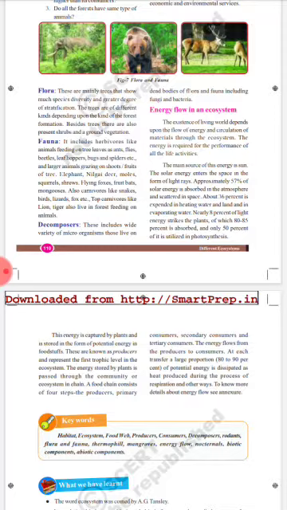This energy is captured by the plants and is stored in the form of potential energy in foodstuffs. These are known as the producers and represent the first trophic level in the ecosystem. The energy stored by the plants is passed through the community or ecosystem in a chain. A food chain consists of 4 steps: the producers, primary consumers, secondary consumers and tertiary consumers. The energy flows from the producers to consumers. At each transfer, a large portion, nearly 80 to 90% of potential energy, is dissipated as heat produced during the process of respiration and other ways.